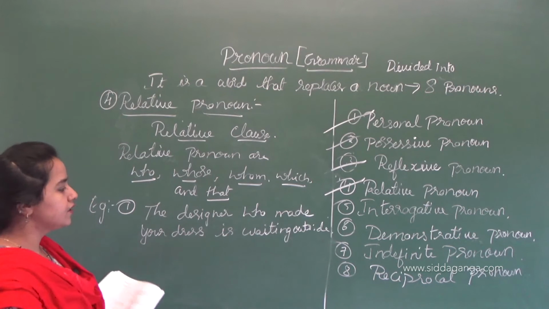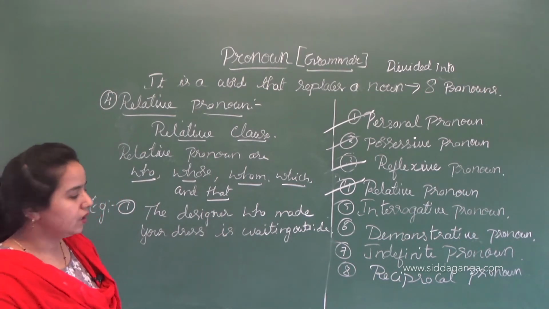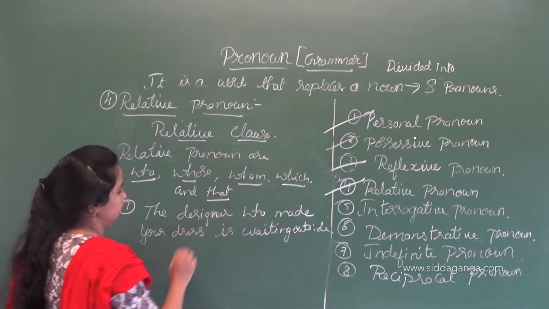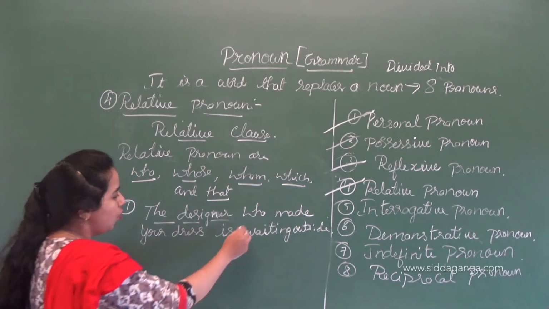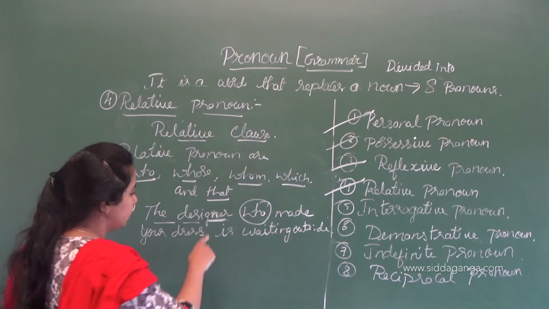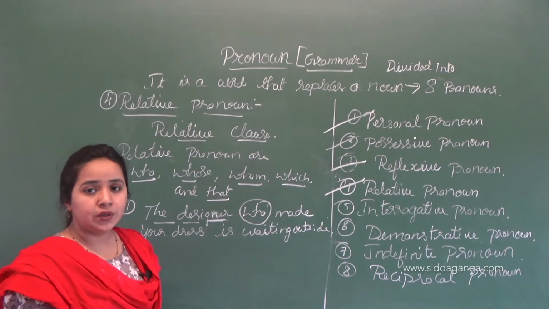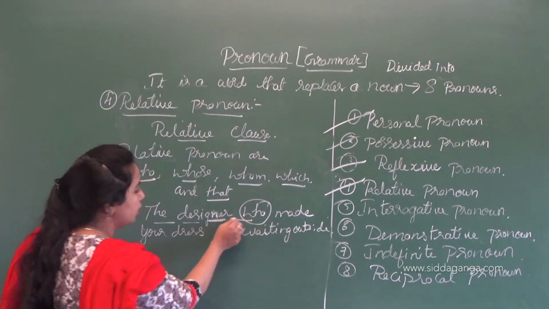See the sentence: the designer who made your dress is waiting outside. Someone is saying something about a designer. So here "who" tells about this designer. A designer who made your dress, who had designed your dress, is waiting outside. So it is related to only this person.